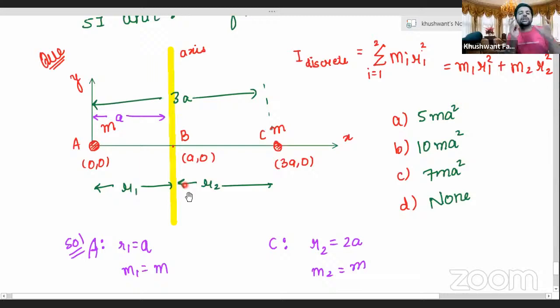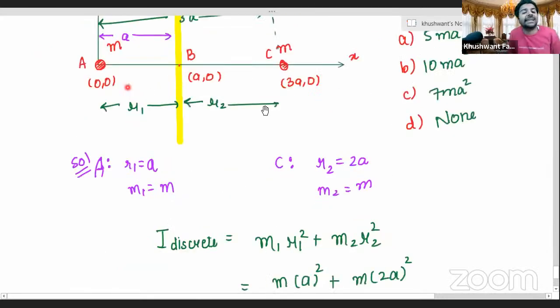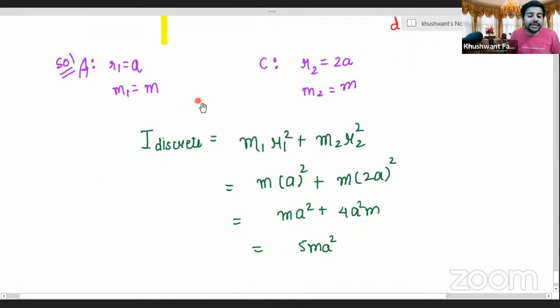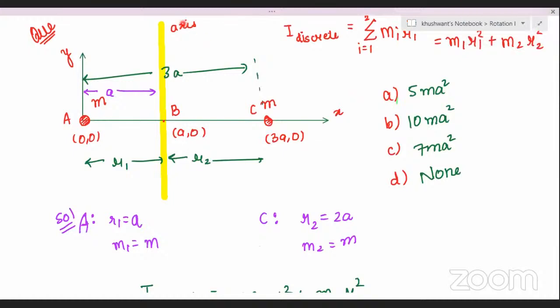What did we do? We had two different point masses which are placed at two different positions, R1 and R2 respectively. We were supposed to calculate the value of the total moment of inertia for this system. We took the formula that we just learned and calculated their respective distances from the axis. Substitution led to the final answer. So everybody, are you all clear? The correct answer is, Aanchal, option number? Option number A.